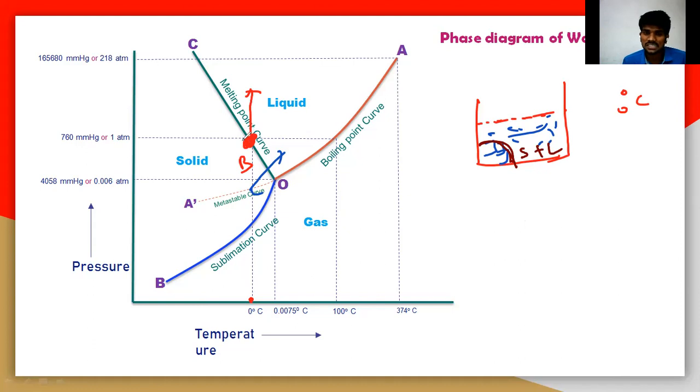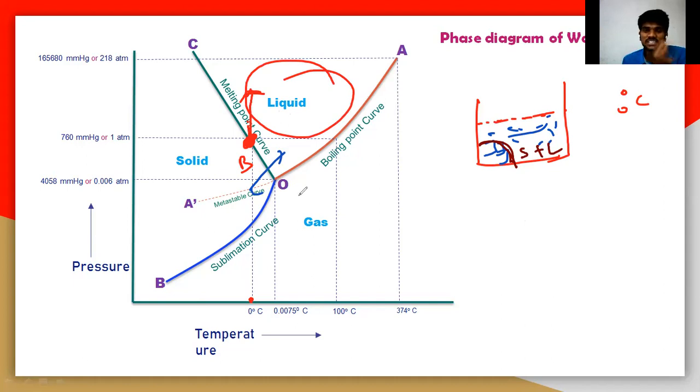Now let us say I want to increase the pressure. What happens by increasing the pressure? By increasing the pressure, this point B moves towards this area, which is the liquid phase. That means all the solid particles easily melt into liquid completely.